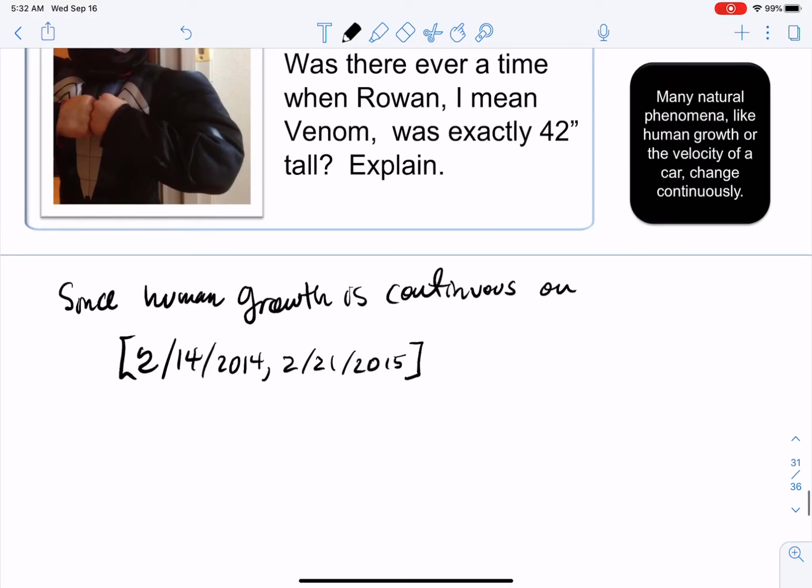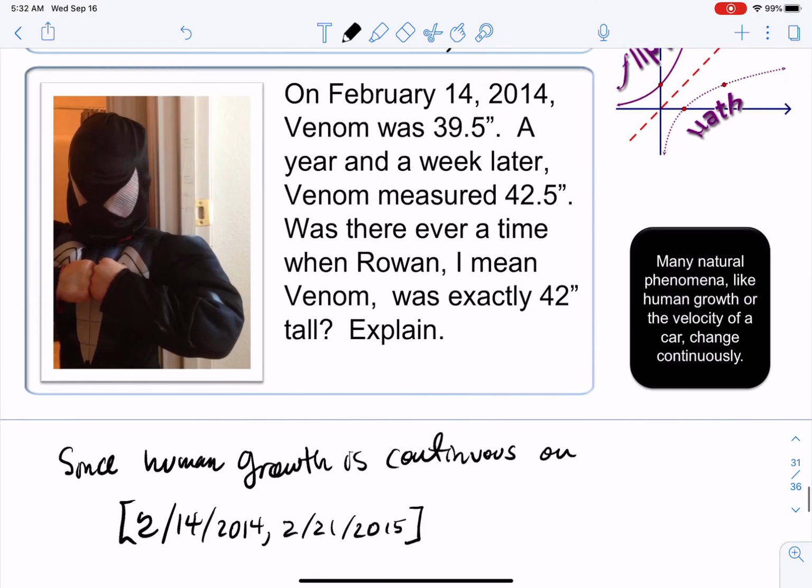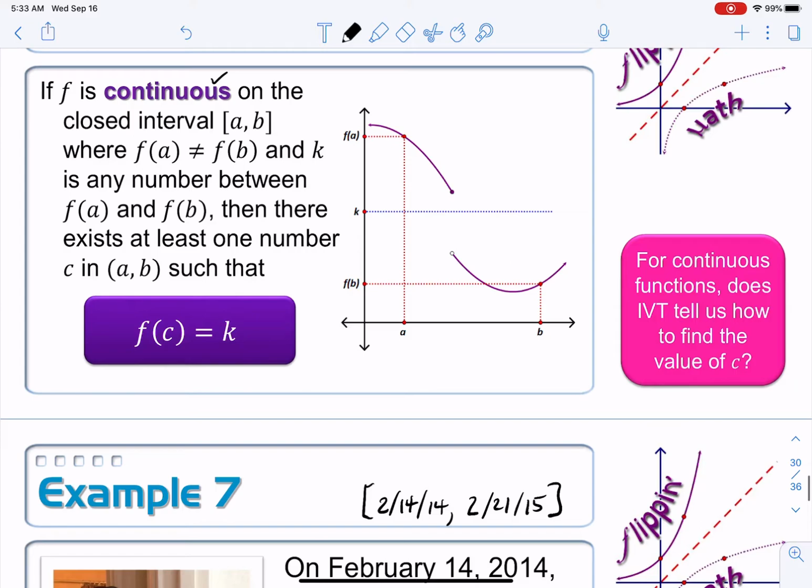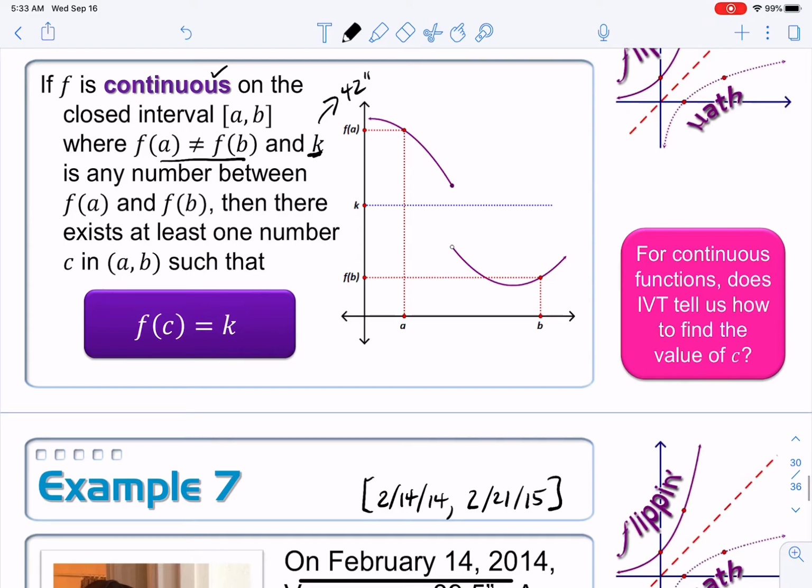Since human growth is continuous and we have some sort of closed interval, and the times are the x values here, the height of Venom is the y values. The second part that needs to be satisfied, now that we have the continuous part, is to find a height, in this case 42 inches, that's in between these two. I don't ordinarily state that the endpoints are not equal to each other.